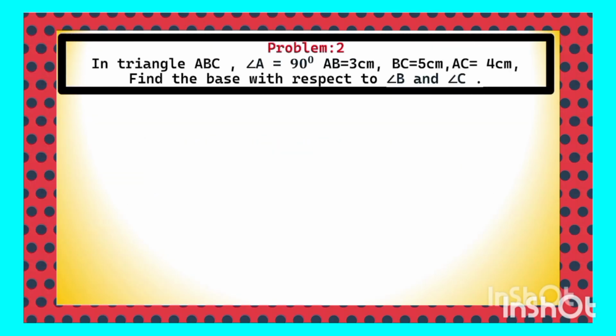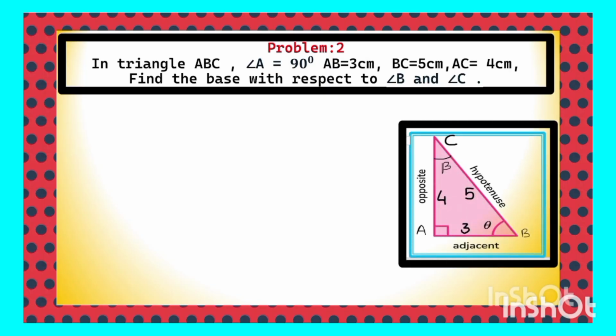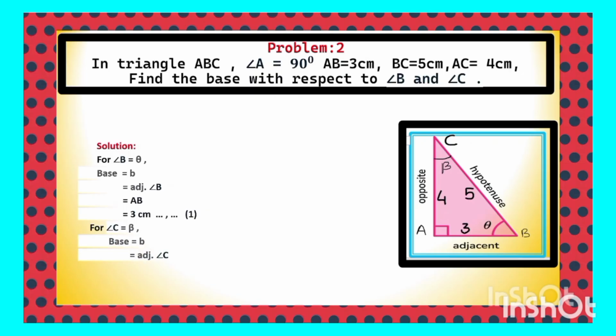So here is a problem for you. Similarly, how to recognize the base in a right angle triangle. Angle A is equal to 90 degrees, AB is equal to 3 cm, BC is equal to 5 cm, AC is equal to 4 cm. We have to find out the base with respect to angle B and angle C. So for the acute angle B, the base is the adjacent side to the acute angle B, which is AB, which is 3 cm. Similarly, for another acute angle C, which is equal to beta, the base is the adjacent side, which is AC, whose value is 4 cm. This is how you have to recognize the base of the right angle triangle with respect to the acute angle, which is known as the reference angle.